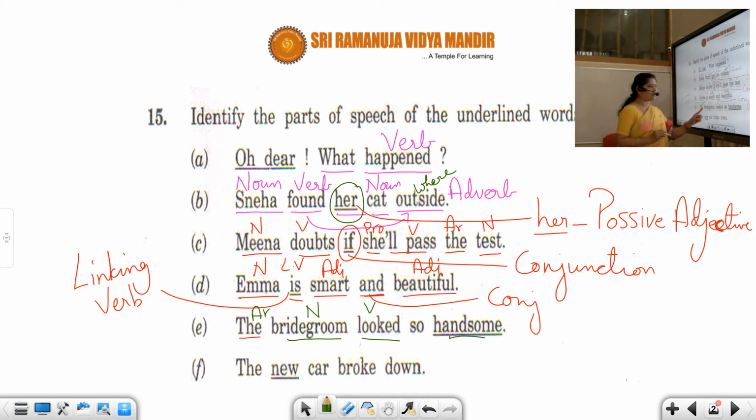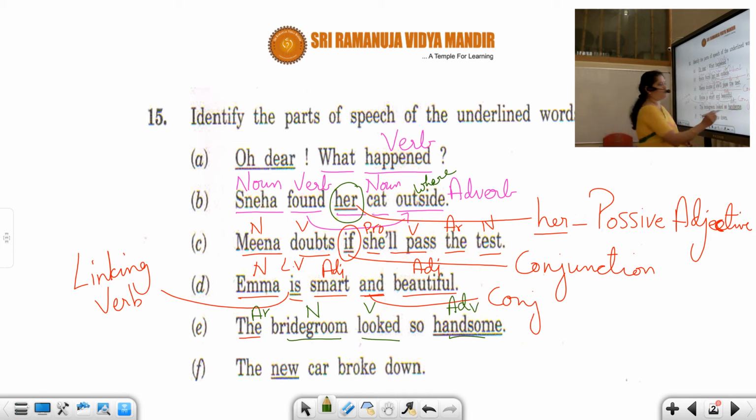Is it modifying a noun or is it modifying a verb? The bridegroom is handsome means I'm talking about the bridegroom. It's a noun, so this will become an adjective. But now I'm not saying bridegroom is handsome. I'm saying bridegroom looked handsome. Looked is verb. So because this is modifying the verb, this is an adverb.